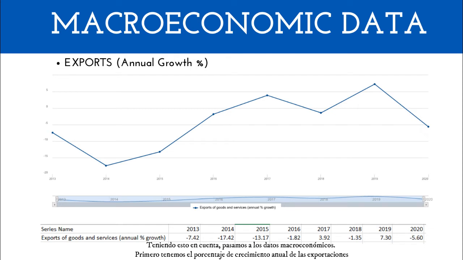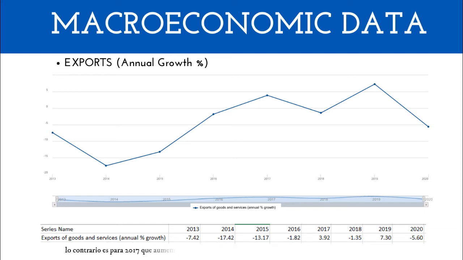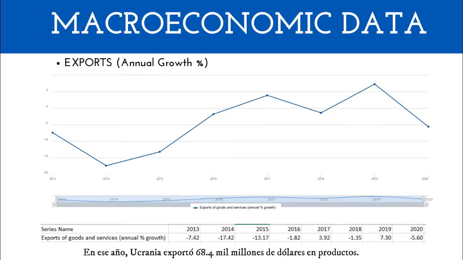First, we have the annual growth percentage of the exports. As we can see, its exportation has been decreasing rather than growing, especially in 2014, when it decreased by 17.42%. The opposite is true for 2017, which increased by 3.92%, and 2019, which achieved its peak, having a growth of 7.39%. In that year, Ukraine exported $68.4 billion in products.